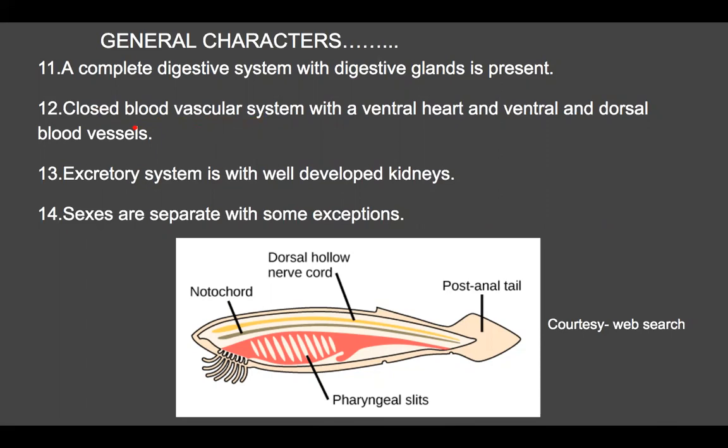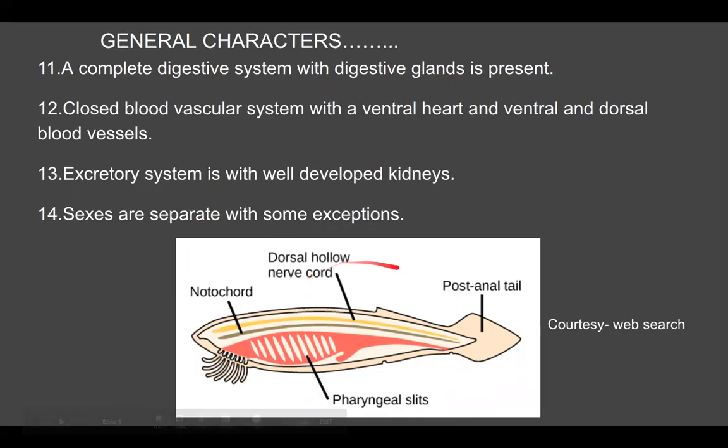But in Chordata, the blood vascular system is closed, with a ventral heart and ventral and dorsal blood vessels. In the excretory system, very well developed kidneys are present. Sexes are separate with some exceptions.